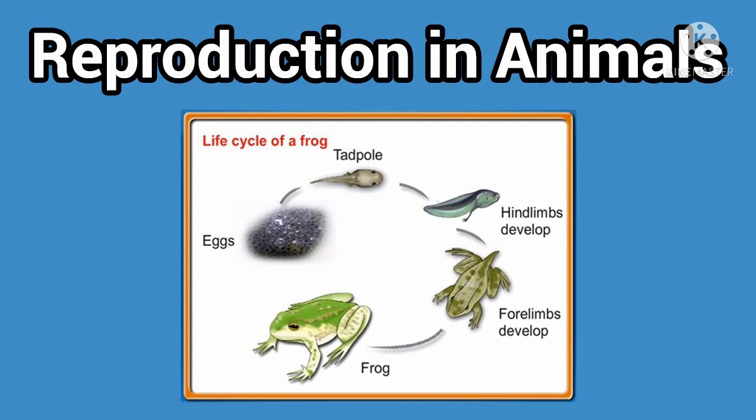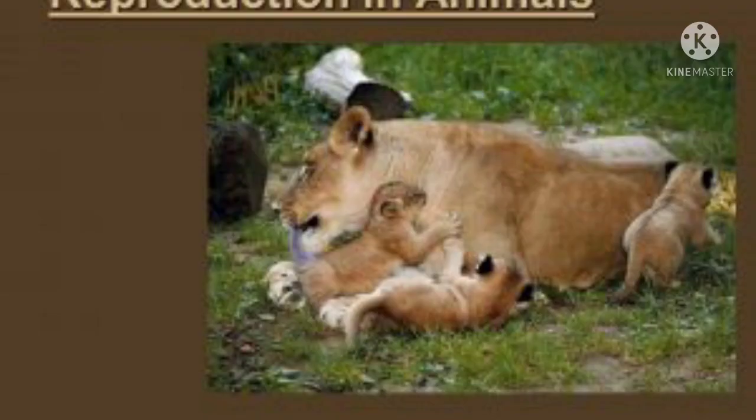They have some different features. Their body features, there are certain differences in the external body features. Let us observe some animals and their external features. Then we will study these two different methods of reproduction in animals.